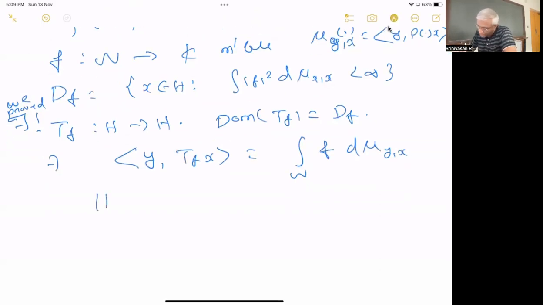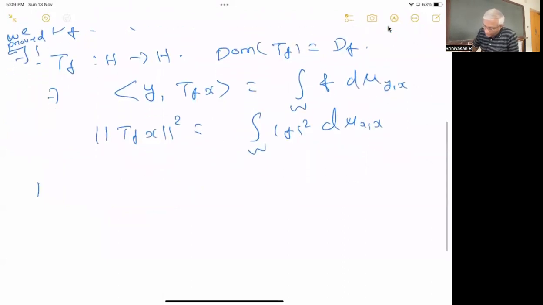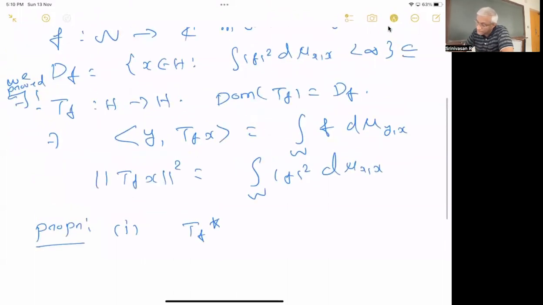Further, we proved that the norm of TF x squared is equal to the integral of mod F squared d mu_{xx}. We found that this is equal to this. Now, in the process of proving the proposition, we want to prove first that TF star is TF bar. Of course, this domain is dense, contained in H, which we also proved. That is a dense domain, so TF is a densely defined operator and it has an adjoint. And TF star is nothing but T of F bar. So that is the first claim.